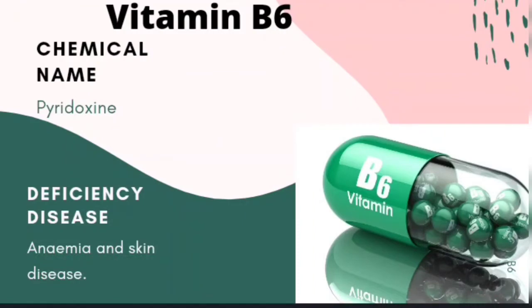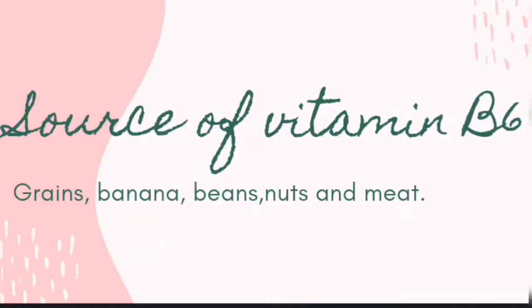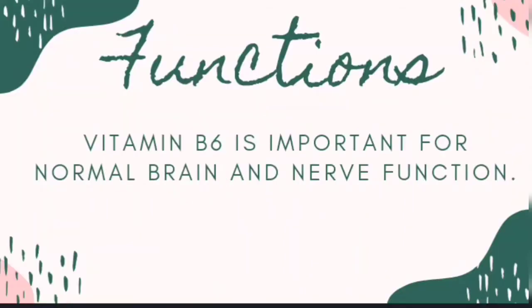Now vitamin B6. The chemical name of vitamin B6 is pyridoxine. The deficiency disease: it causes anemia and skin disease. Now the sources of vitamin B6 are grains, banana, beans, nuts and meat, etc. Now the functions of vitamin B6. Vitamin B6 is important for normal brain and nerve function.